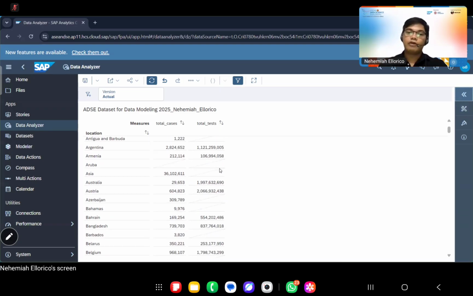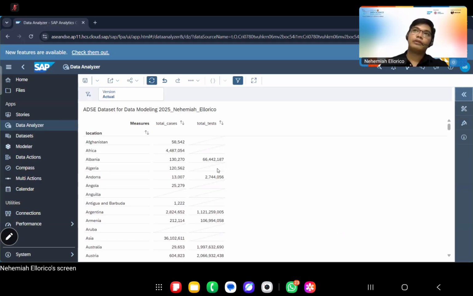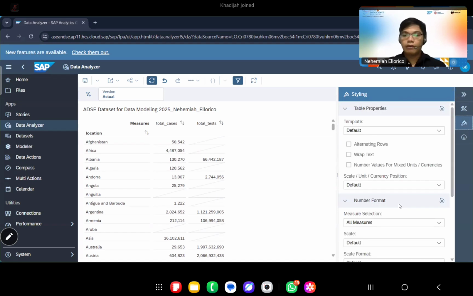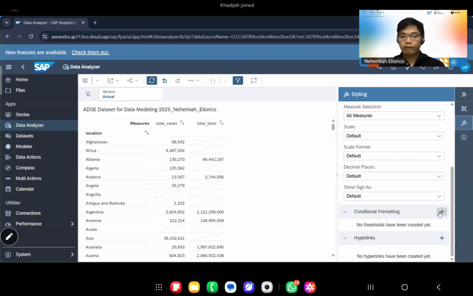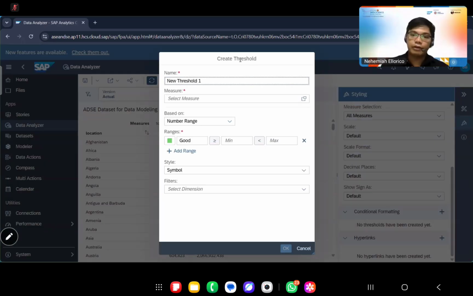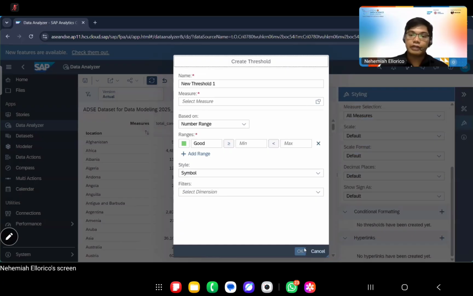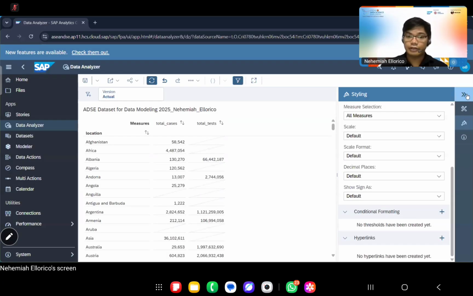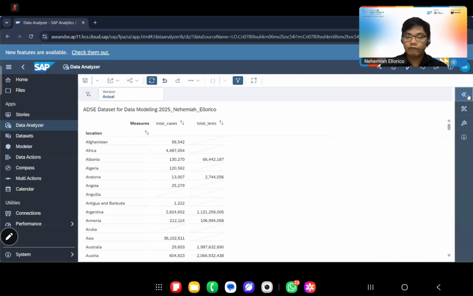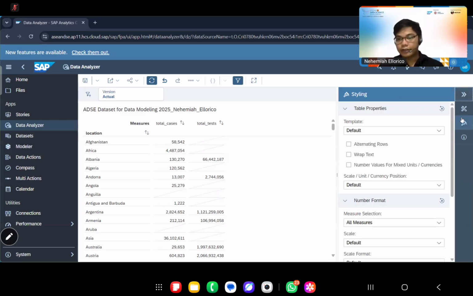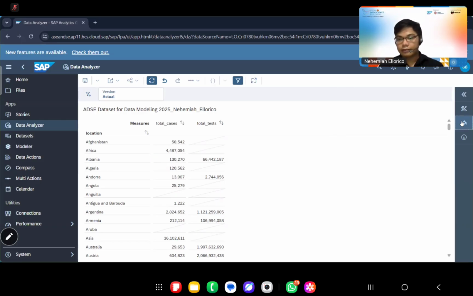So we would want an indicator that it's already critical. Let's say we just don't want to view the numbers. We want it to have an impact, right? We can use conditional formatting for that. Let's say, for example, we will create a new threshold. Okay, again, I'll do it here. So here, from this chart, you can go to the right side, and then you can click on the styling.